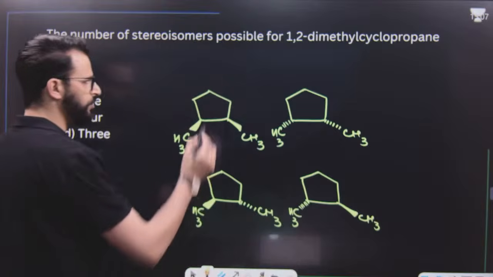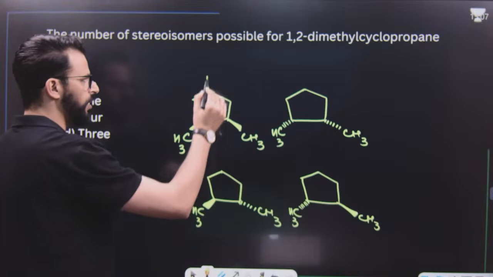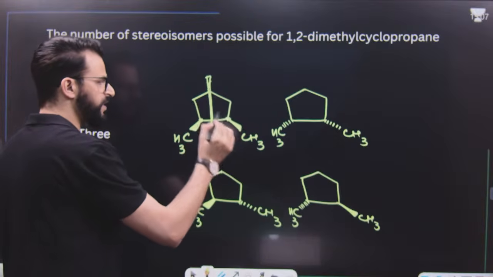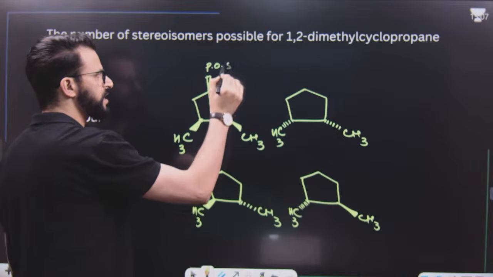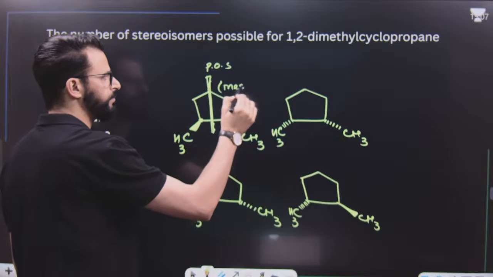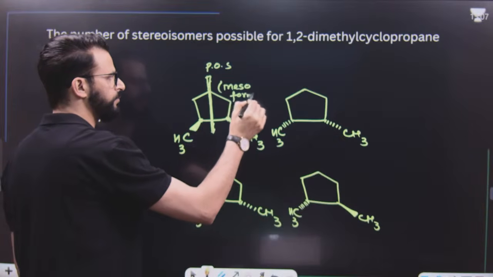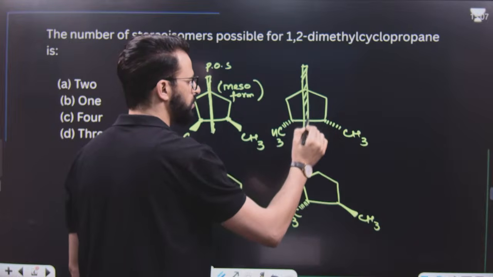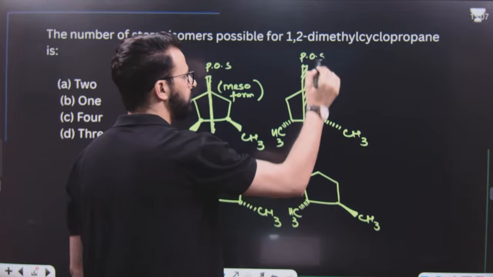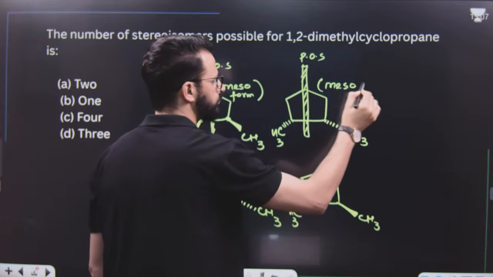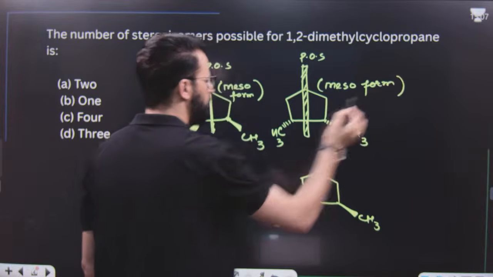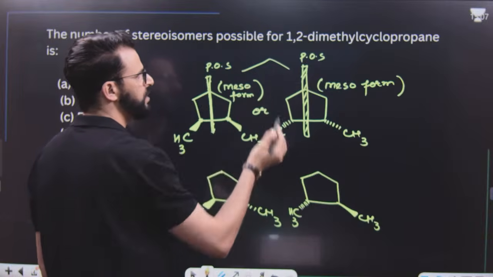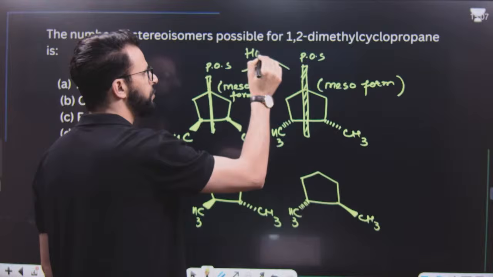But we know this molecule has a plane of symmetry, having two chiral centers, and after that the plane of symmetry is present. So this is a meso compound. This is its mesoform. This is also a mesoform. But both these, because this is the plane of symmetry, this is the mesoform. But you know, both these forms are identical. So I will write down or. That means these are basically homomers of each other.